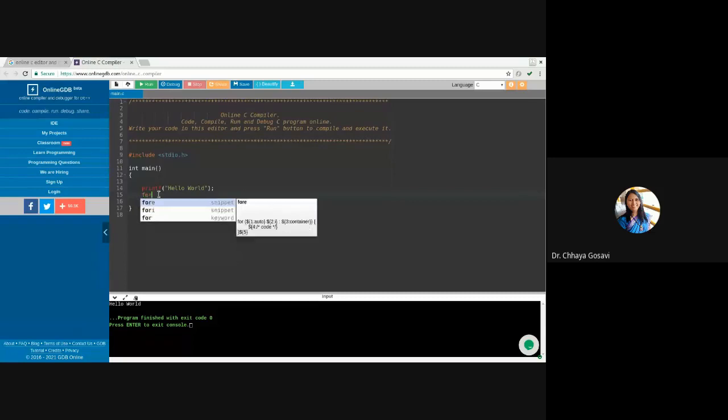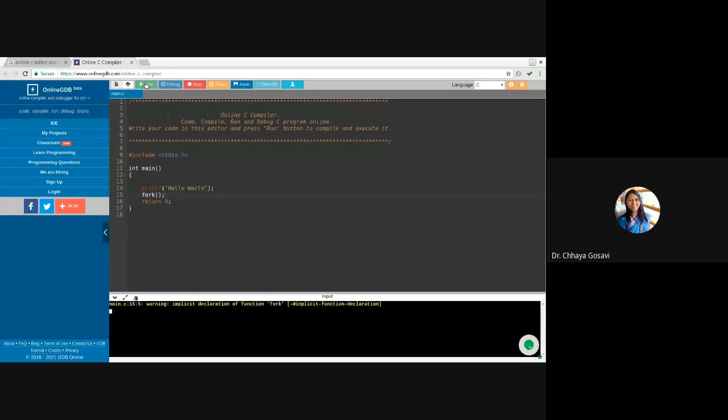If I use fork here, fork is a system call, not a command, and it is used to create a new process. Let's check the output. It is showing hello world two times. Can you see this output?